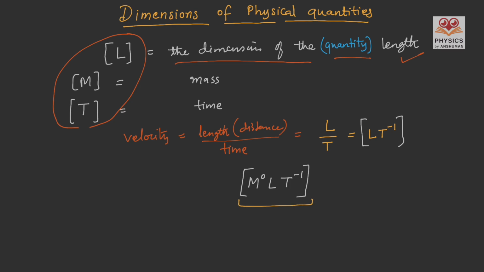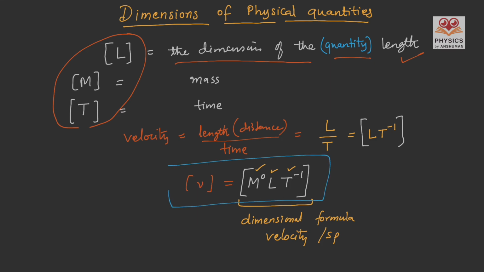This expression is called the dimensional formula. So M to the power 0, L to the power 1 and time raised to the power minus 1 is the dimensional formula for velocity or speed. When we equate this expression to the symbol of the physical quantity, again in square brackets, so here the physical quantity is velocity, then this whole expression is called the dimensional equation.